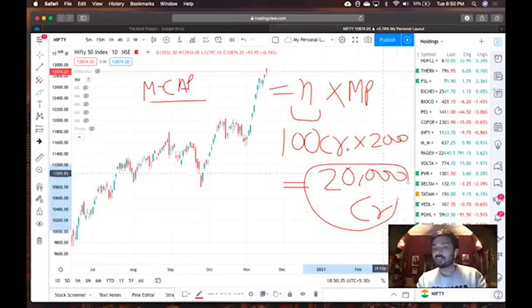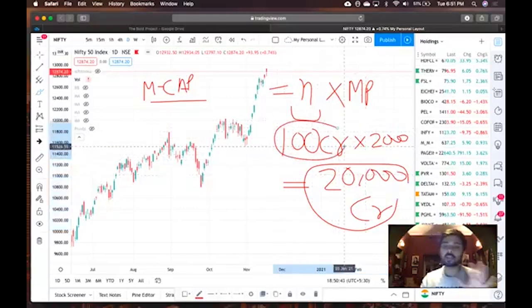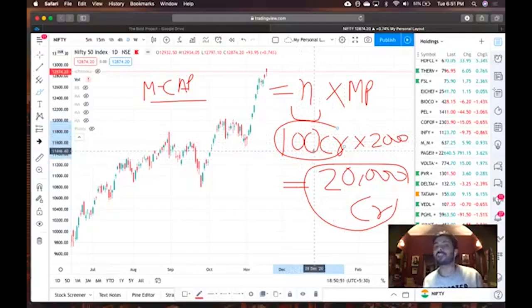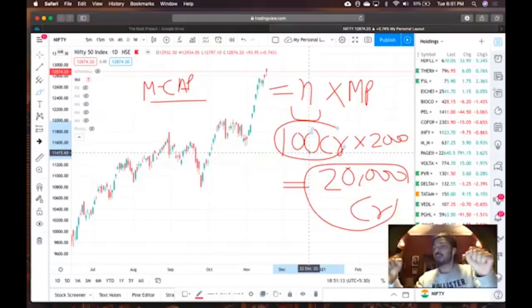So the question is, won't this be changing every day? Yes, this market cap will be changing every day. Why? The number of shares issued will remain the same unless the company wants to do a further public offer. Or if they are doing a buyback, which basically means I've issued 100 crore shares to you and now I want to buy back 30 crore shares. Then what is the number of shares net issued? They will be 70 crore. How? 100 issued, 30 bought back. So the number of shares outstanding will be 70 crore, and in that case, 70 crore is multiplied by the current market price.